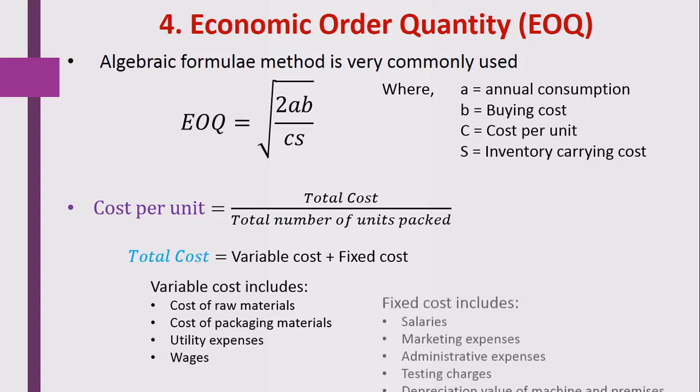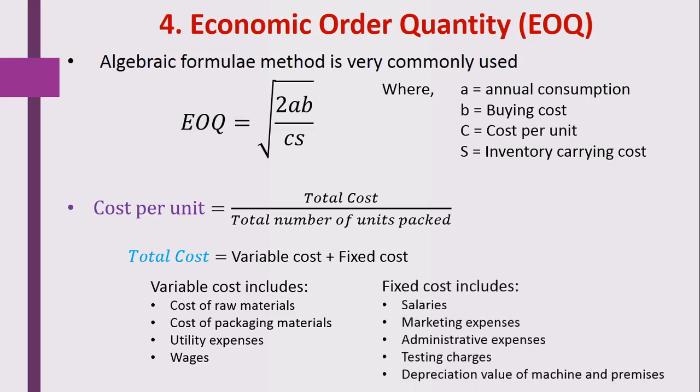And the fixed cost includes the salary of the workers actually working in that particular department, and marketing expenses, which are fixed, and some administrative expenses. The administrative expenses are also fixed; you can't change them. It also includes the testing charges of that particular raw material or the final product.